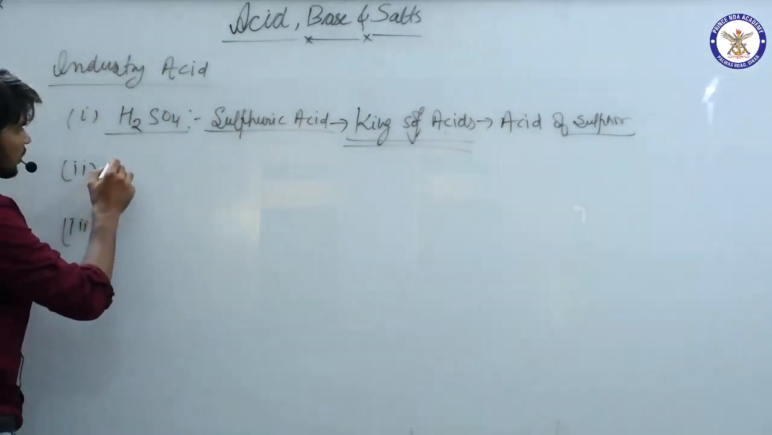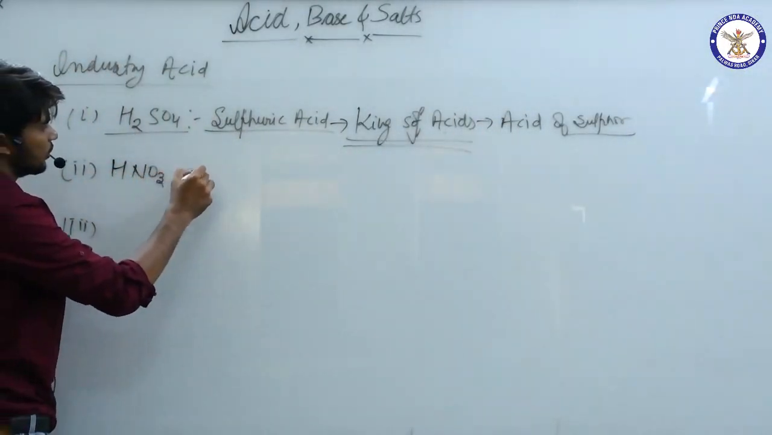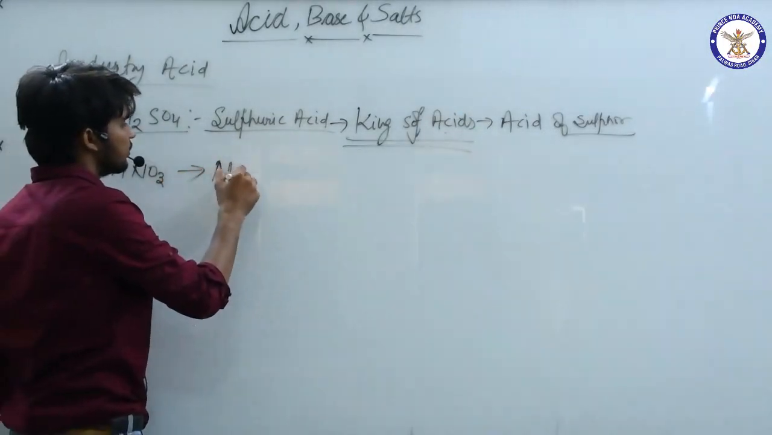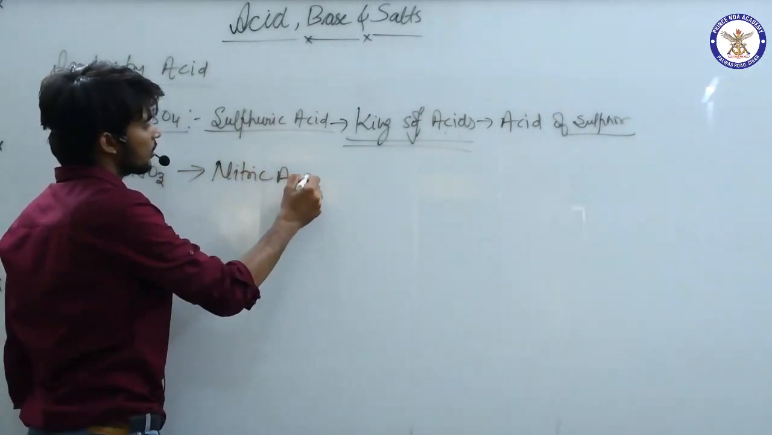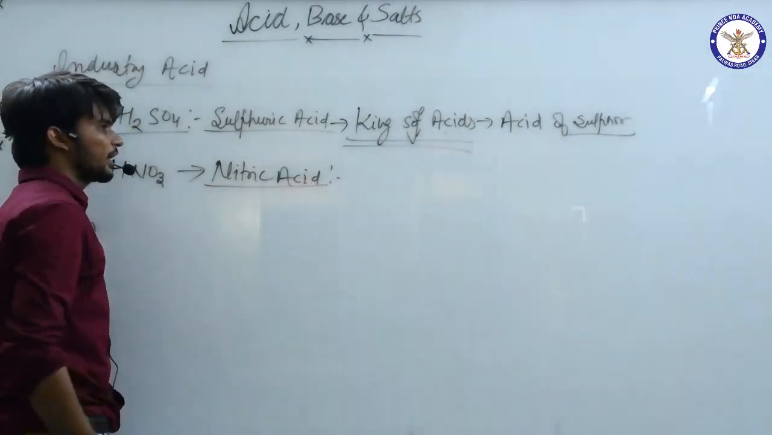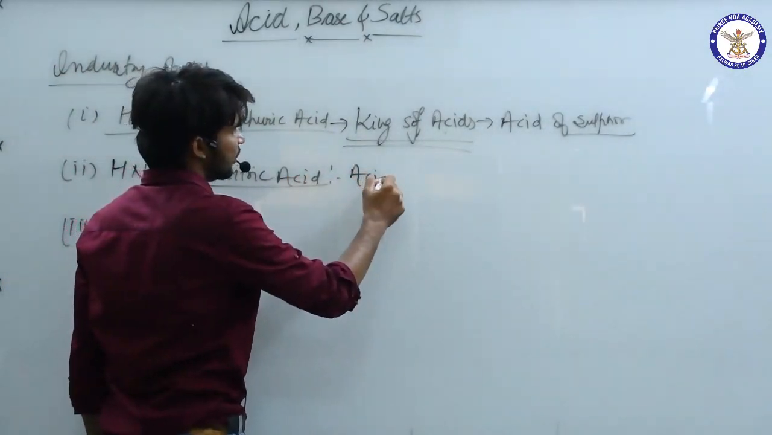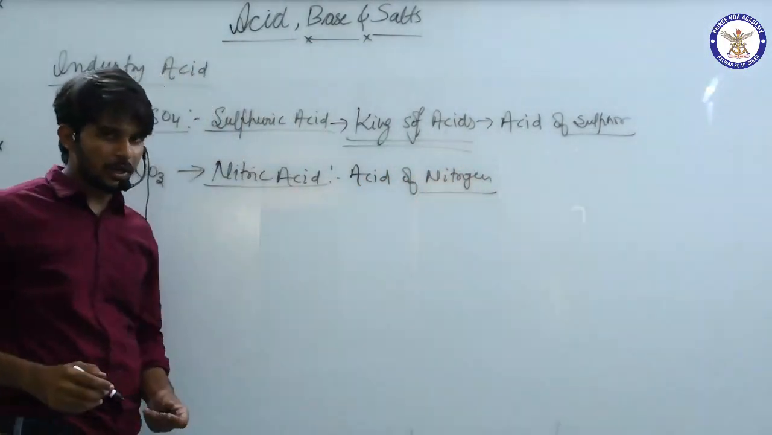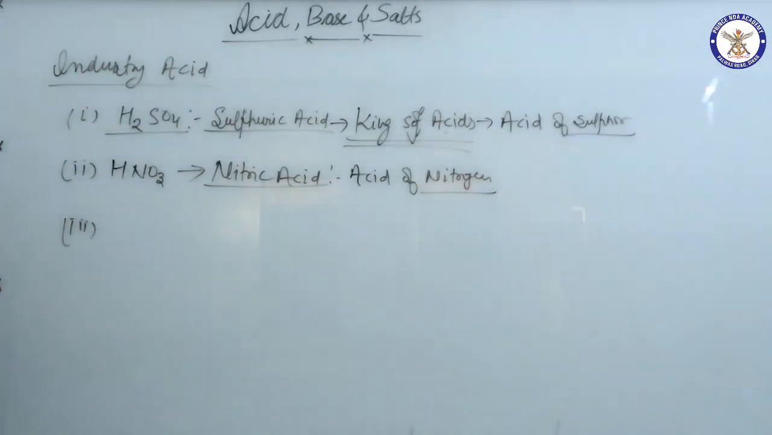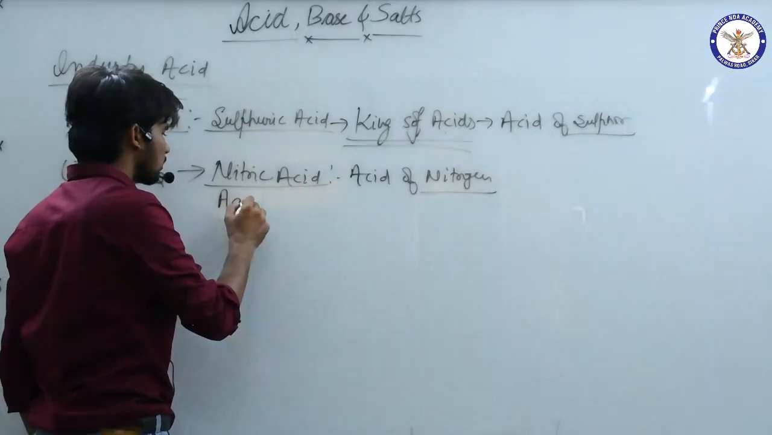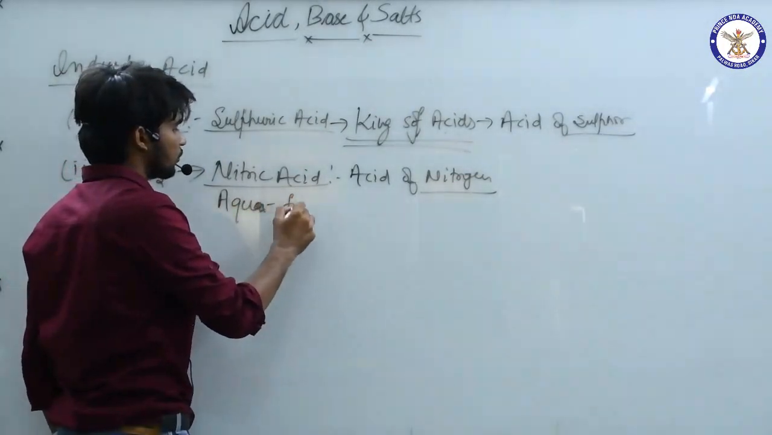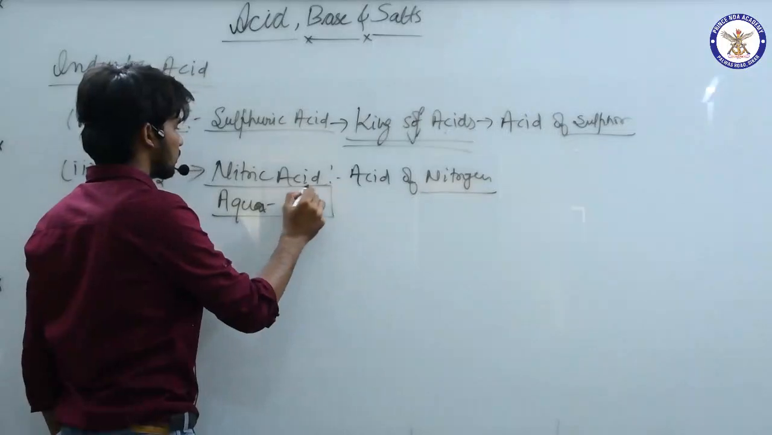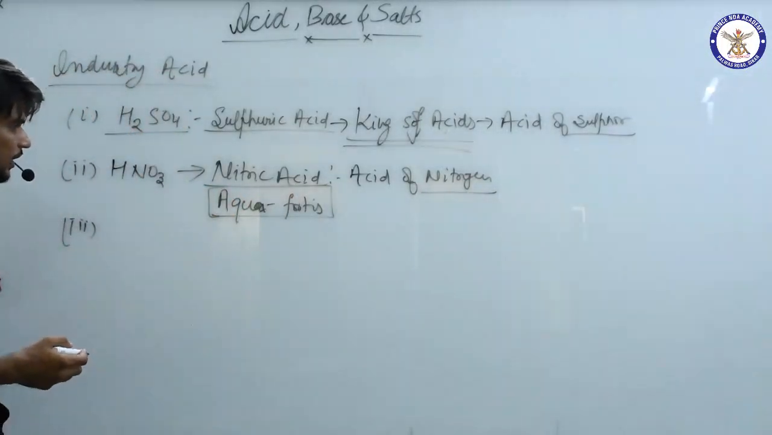Next, HNO3. It is nitric acid, or I can say acid of nitrogen. So remember it. First one is H2SO4, sulfuric acid, second one is nitric acid, and sometimes it is known as aqua fortis. Somewhere it has been written aqua fortis.